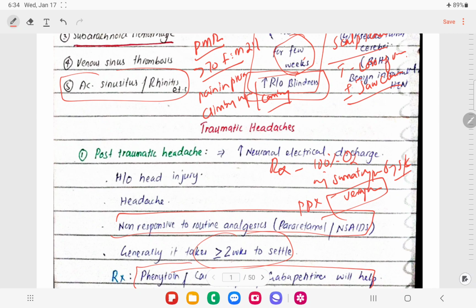For giant cell arteritis, for investigation we can go for ESR, right, to see if it is raised. The second thing is that we can start pulse steroid therapy, right?